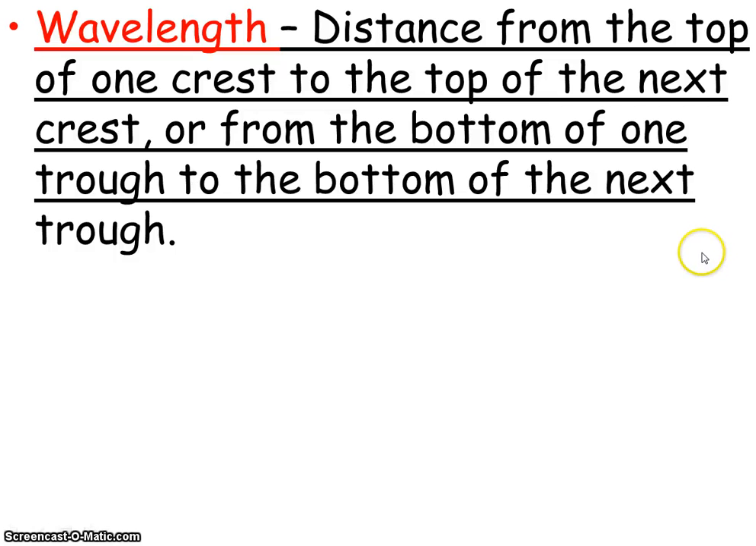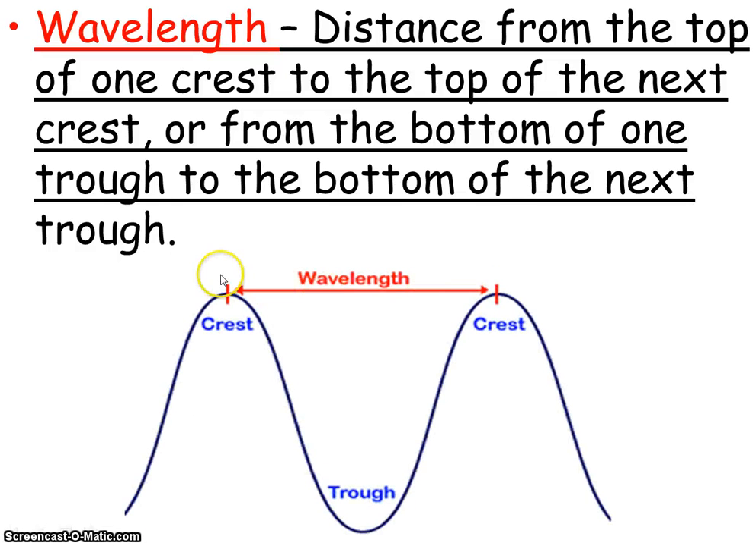Now the wavelength, that's a way to measure a wave. Specifically for transverse waves, the wavelength is the distance from a crest to a crest, right? Trough to a trough, right? Troughs being the bottom of a wave, crests being the top of a wave. Okay, the wavelength is the distance from crest to crest or trough to trough. That's the easiest way to measure wavelength.